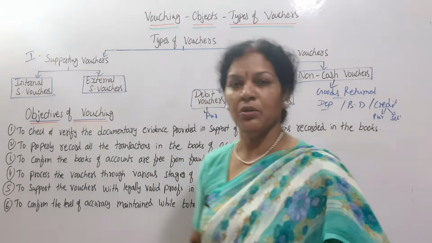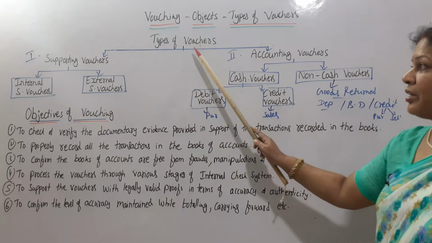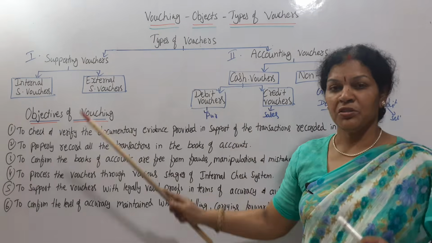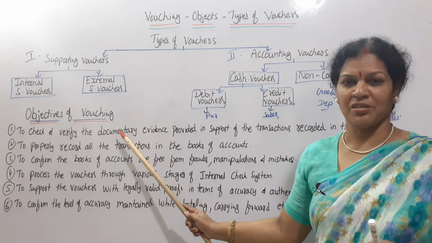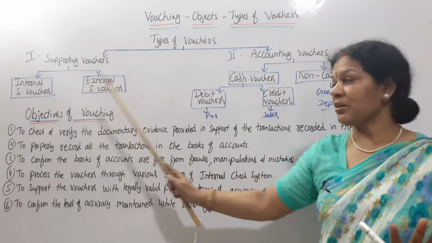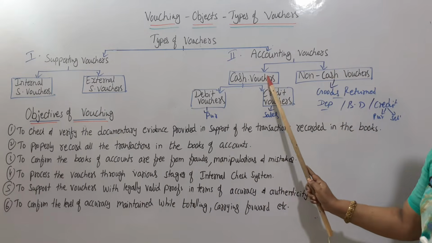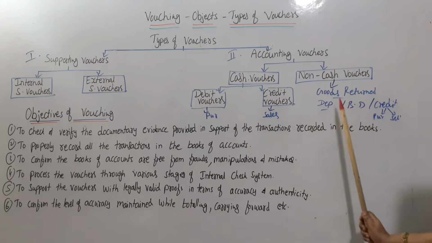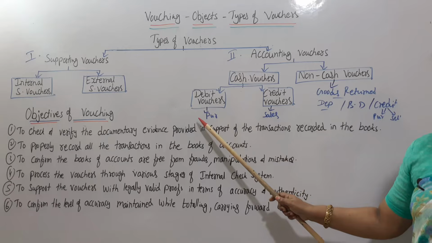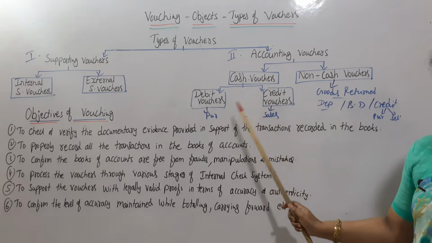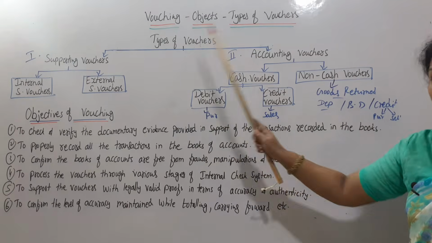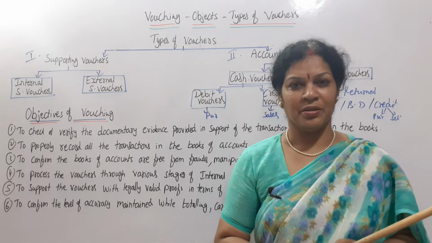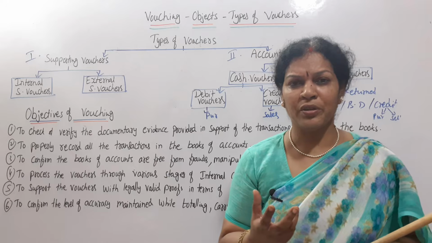Well, let me give you in a nutshell. Types of vouchers are, one is supporting vouchers, the other accounting vouchers. Supporting vouchers: internal supporting, external supporting. Supporting is over. Now accounting: cash, non-cash. Non-cash, as I gave you examples. Cash vouchers: credit and debit vouchers, both are there. Simple, easy to remember. Now we will see what are the objects of vouching. What are the objects? Why do we want to go for vouching?